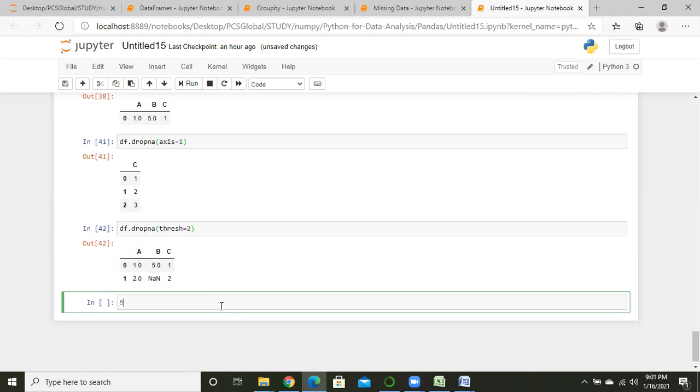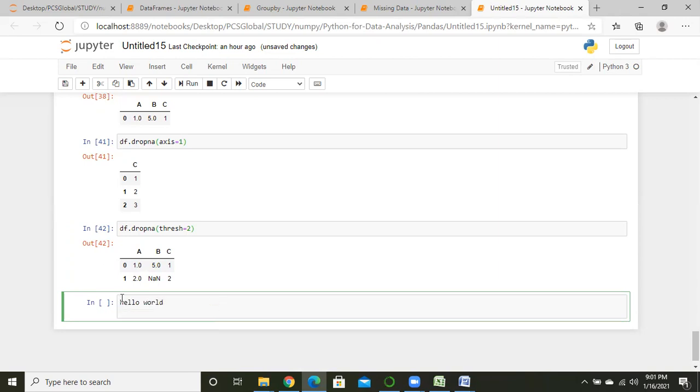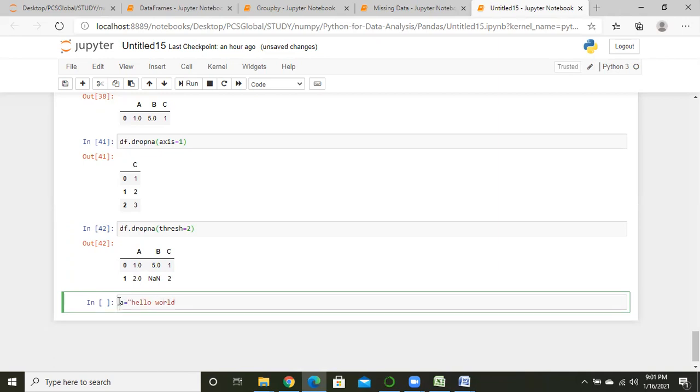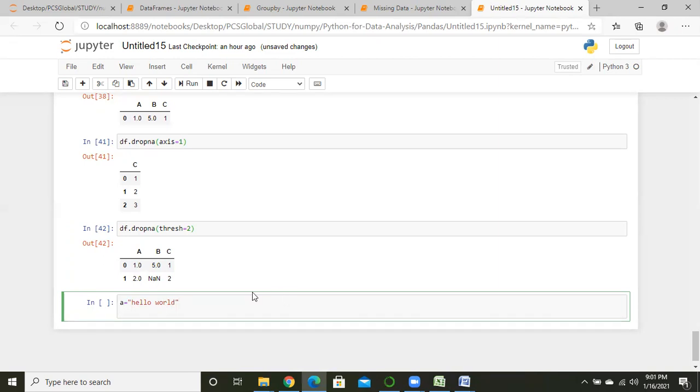If I want hello world, if it is a string, we have to write it as a string, right? And we have to do this kind of operation, 2:4, right? So what do you mean by 2:4?